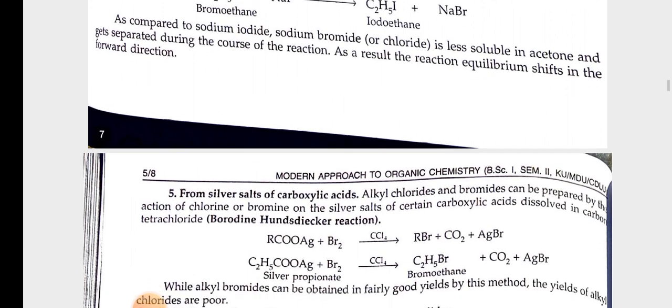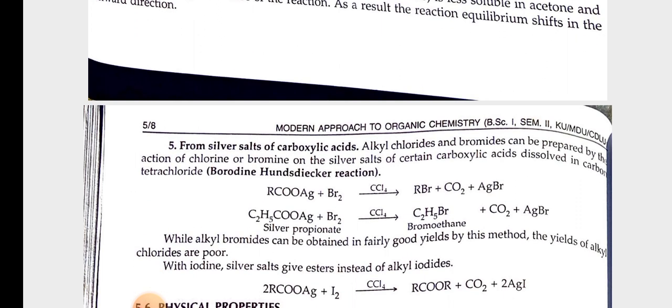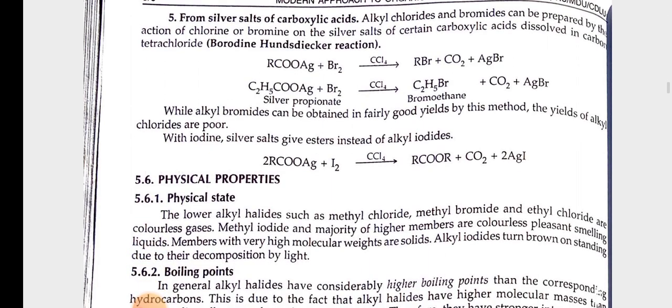Fifth, from silver salts of carboxylic acids. Alkyl chlorides and bromides can be prepared by the action of chlorine or bromine on the silver salts of certain carboxylic acids dissolved in carbon tetrachloride. For example, RCOOAg plus Br2 in presence of CCl4 gives RBr plus CO2 plus AgBr.